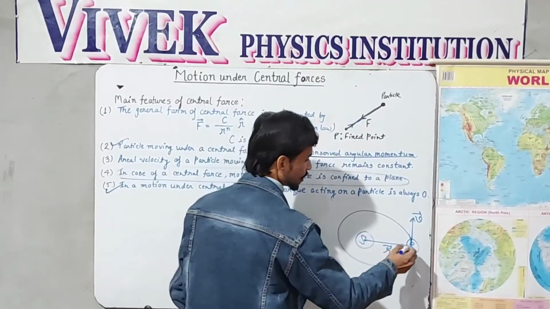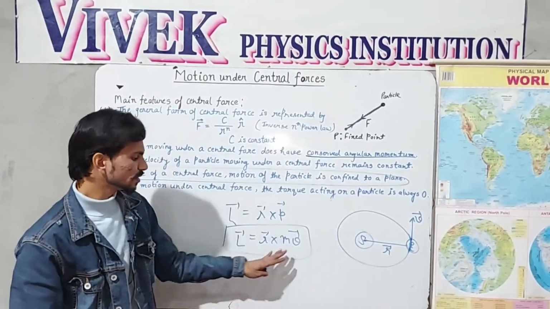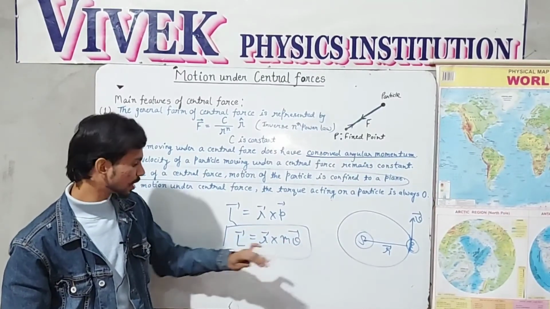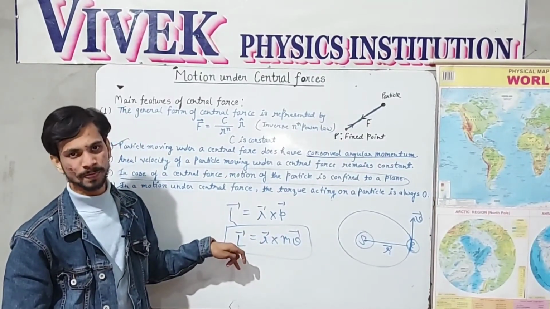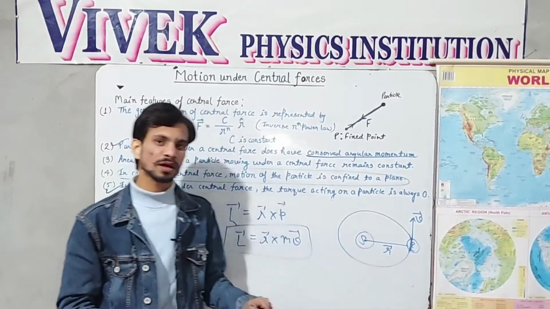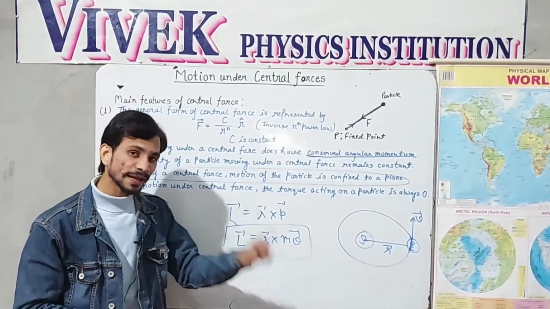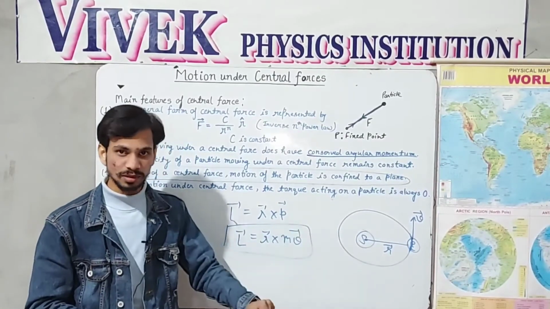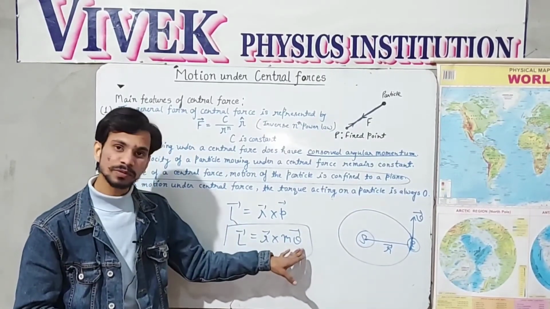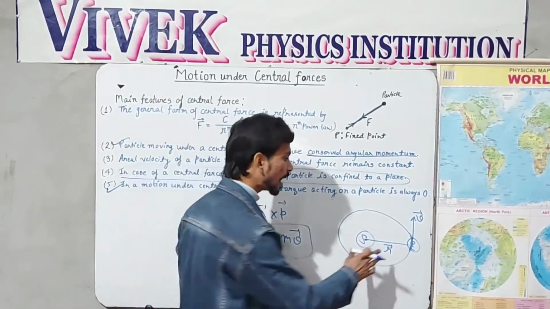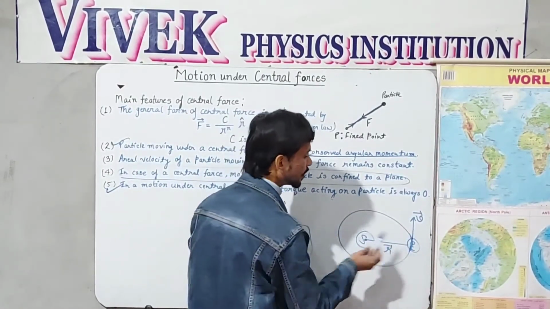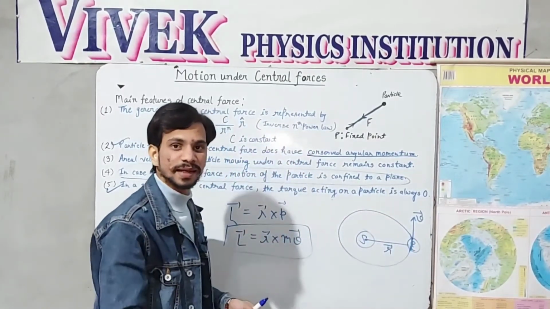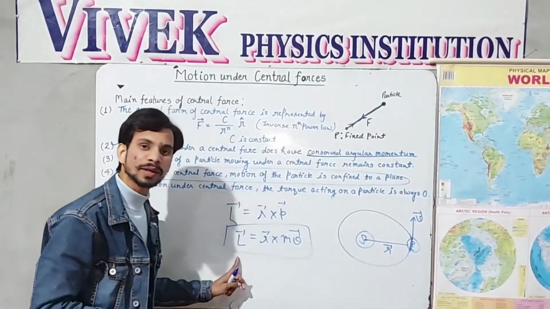Then this fact is saying that vector r cross vector v will give you the direction of the angular momentum. By the definition of the vector product, the direction of vector r cross vector v will be perpendicular to the plane of r and v. So what is the plane of r and v? r and v are lying on this plane, on the board. So what is the direction of the angular momentum?